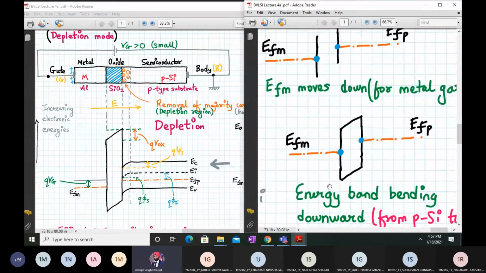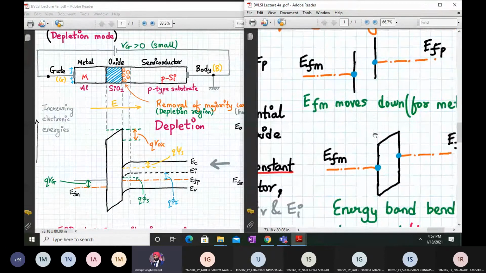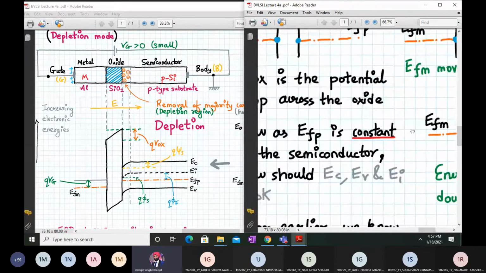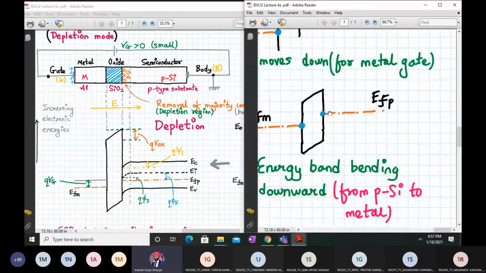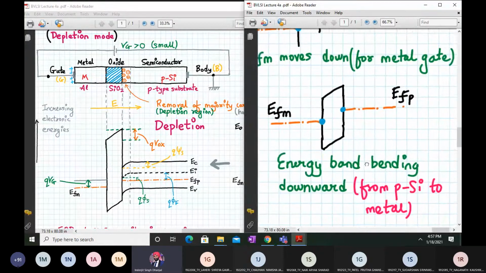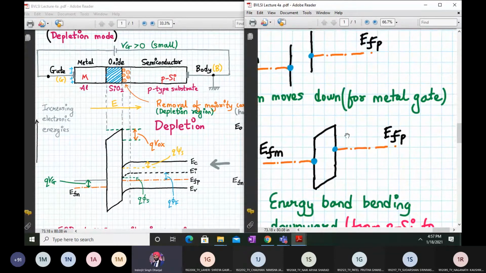Okay, so the potential drop across the oxide is called Vox. So this drop, this voltage over here, is Vox. And now we know that as EFP is constant in the semiconductor, we need to draw the energy band diagram of EV, EI and EC on the semiconductor side.